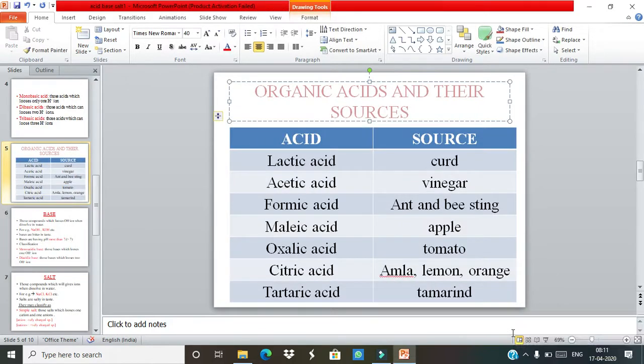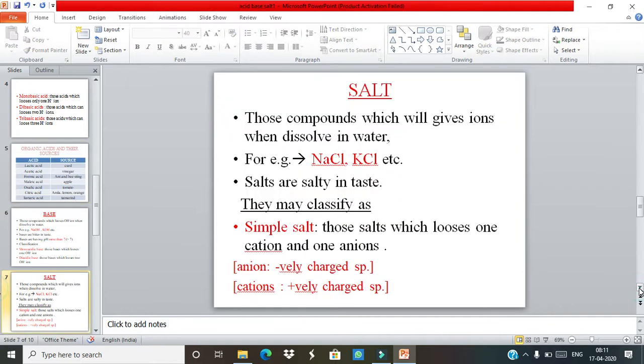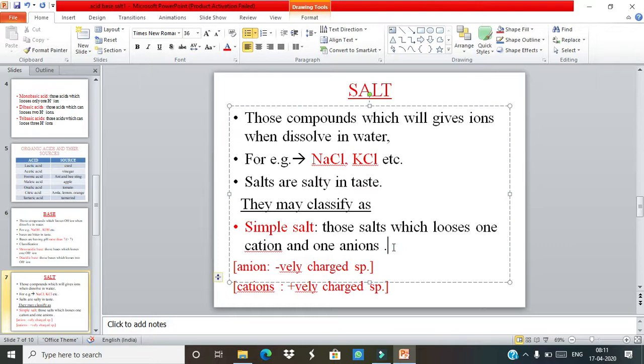Okay students, here I will correct this term. Organic acids and their salts. So you have to note every slide in your notebook. These work as the notes. So each and every student must note them in your notebooks.